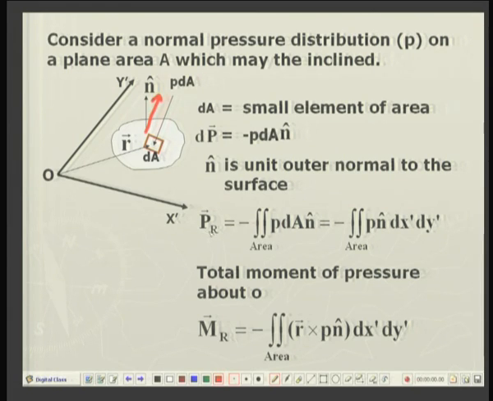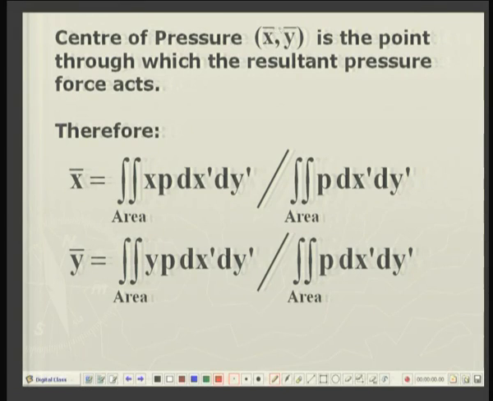The resultant force of pressure is obtained by integrating over the entire area, so this is equal to minus the integral of P times the unit vector in the outer normal direction dx' dy'. We can shift this parallel system of forces to the origin by considering the moments as usual. Let us define the center of pressure x bar, y bar as the point through which the resultant pressure acts.